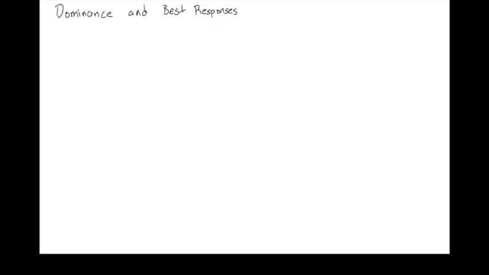The two central ideas, dominance and best responses, are actually quite closely related. We'll explore that now. If you recall, we're going to represent by UD sub I the set of undominated strategies for player I. Now, for the moment, let's suppose there are only two players. I'm going to define for player I the set BI, which is all the strategies for player I that are a best response to some belief that player I could have about player J's strategy.